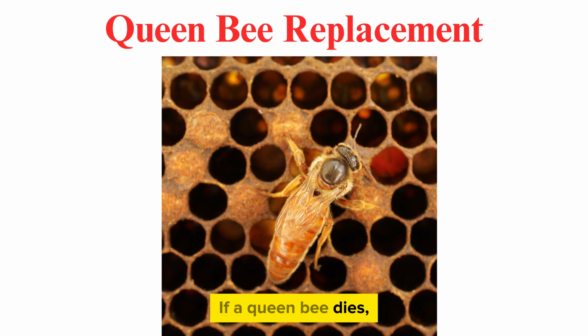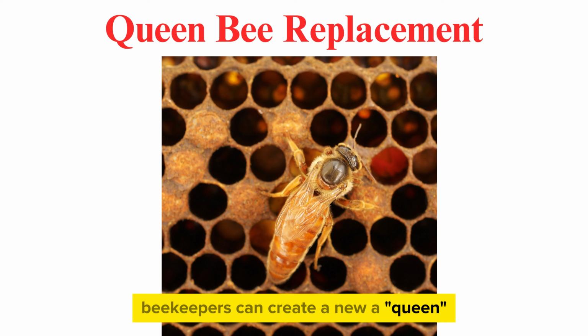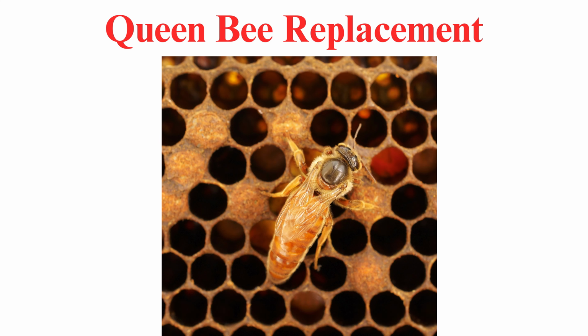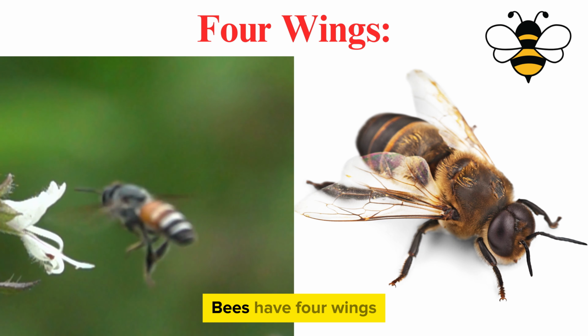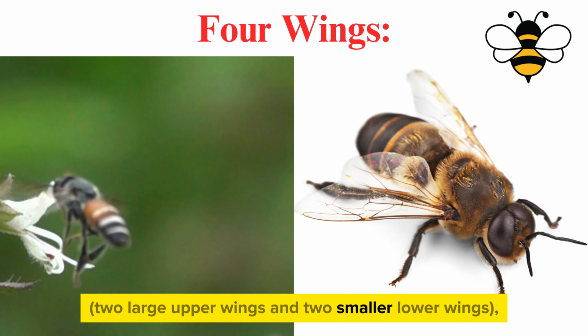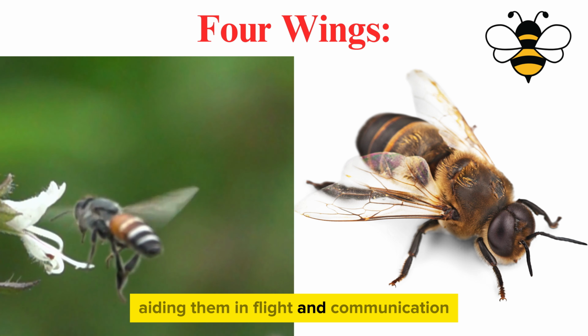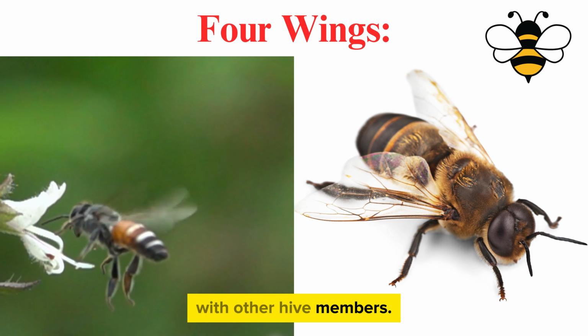Queen bee replacement. If a queen bee dies, beekeepers can create a new queen by selecting a young larva and nurturing it into a new queen bee. For wings, bees have 4 wings, 2 large upper wings and 2 smaller lower wings, aiding them in flight and communication with other hive members.